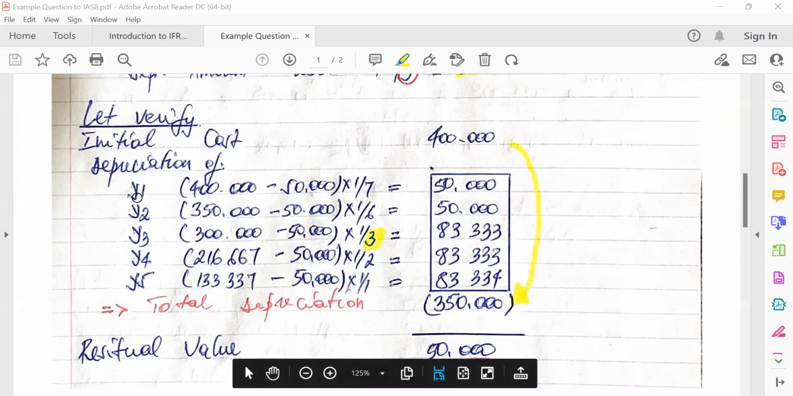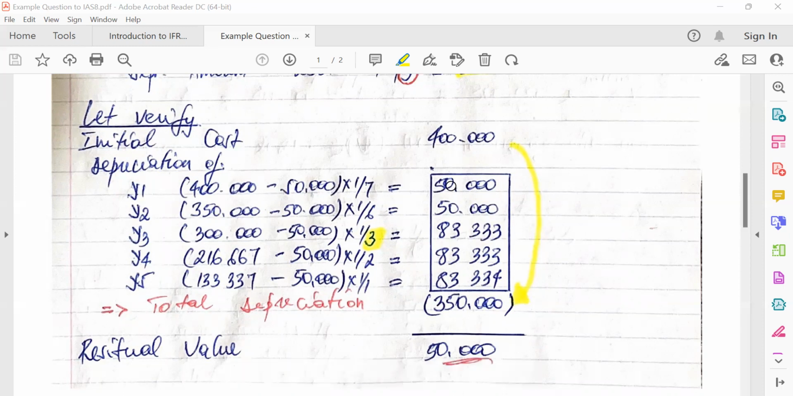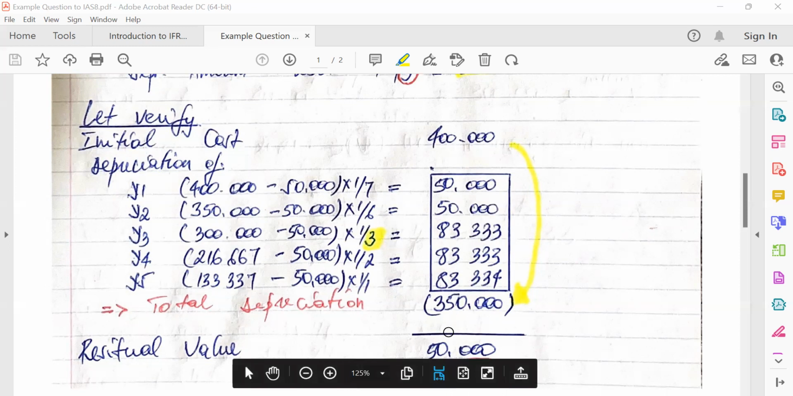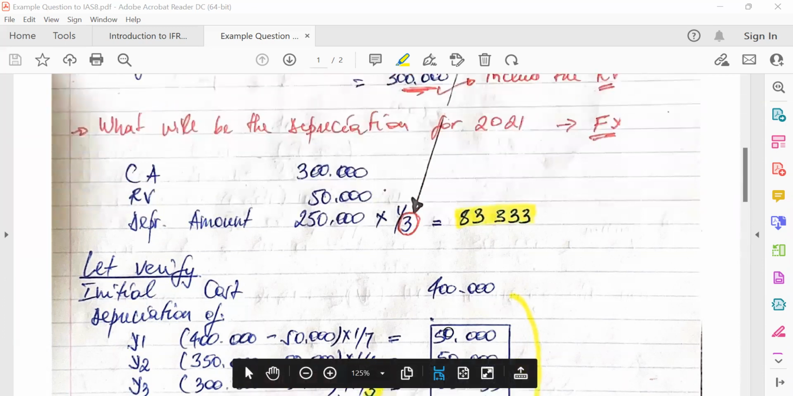So let's try to see. In the first year and second year, if you remember, we had a total accumulated depreciation of 100,000, which was 50,000 in year 1 and 50,000 in year 2. From year 3, going forward, we start having depreciation of 83,333. You see the calculation there and you can follow. So if you combine all these amounts, it's going to give you a total of 350. If you take the 350 less it from the 400, obviously you get the 50,000, which is your residual value. I hope you guys understand this first scenario.